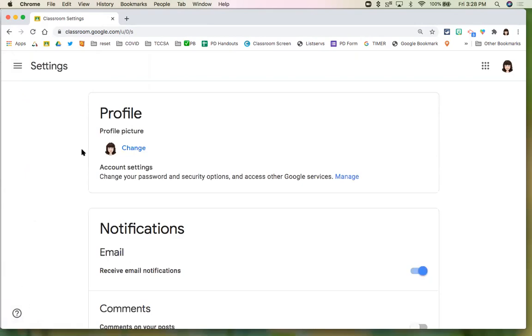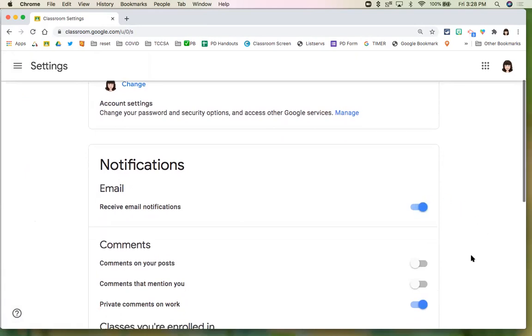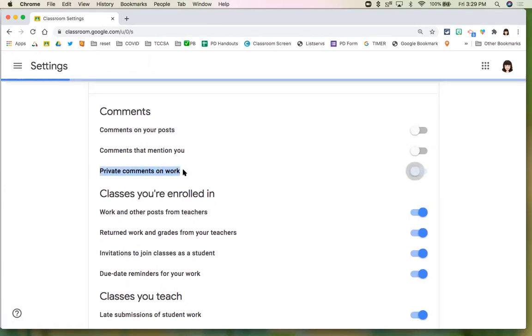And what it does, it lets you look at your profile. You could always change your picture here. We need to have at least the main email toggled on. Otherwise, you'll get none of these down below. So we have comments on your posts or ones that are mentioning you. And right here, private comments on work. This is the one we want to make sure is turned on. So blue means it's on.